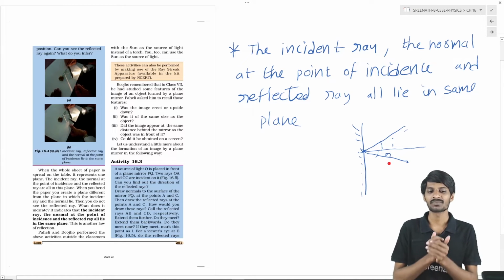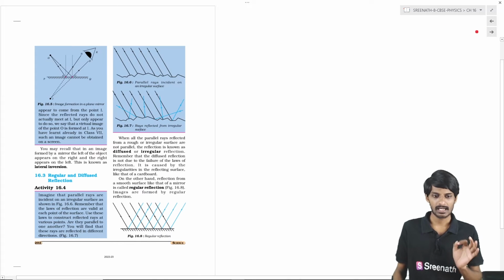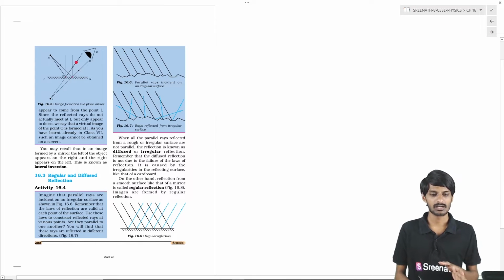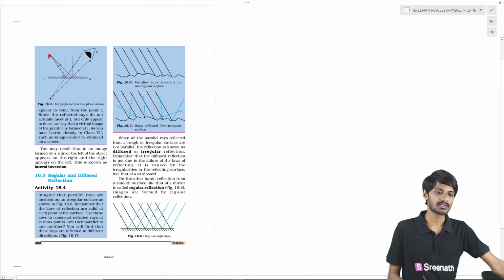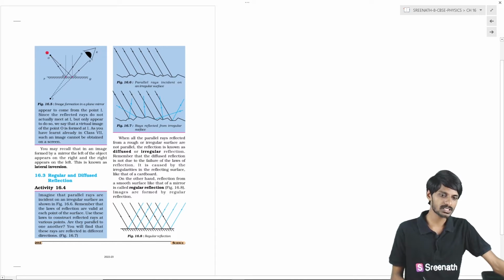So finally, our next activity, students. What happened in this case? There is a mirror and there is an object to watch. You are seeing from here, and you will see this object in the mirror.